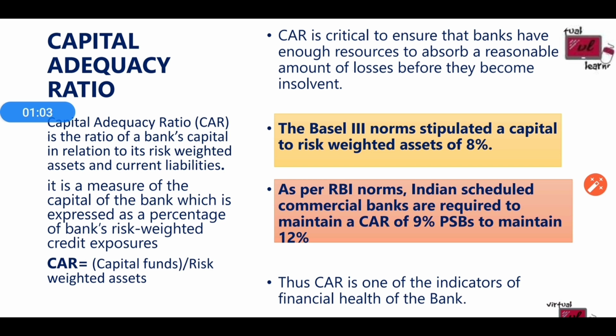Basel III norms are an international guideline for banking operations. The Basel III norms stipulate a capital to risk-weighted asset ratio of 8%. But in India, as per RBI norms, Indian scheduled commercial banks are required to maintain a CAR of 9% and public sector banks are to maintain 12%. So this is the criteria in India. The CAR is one of the indicators of the financial health of the bank.